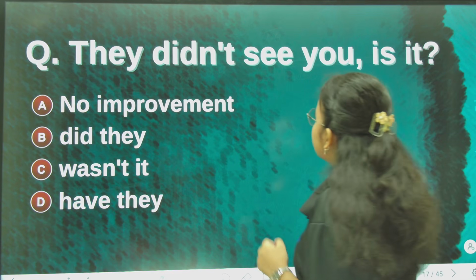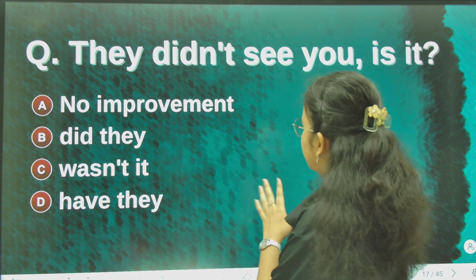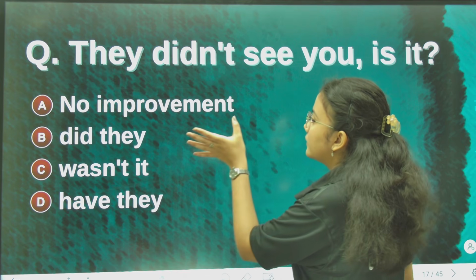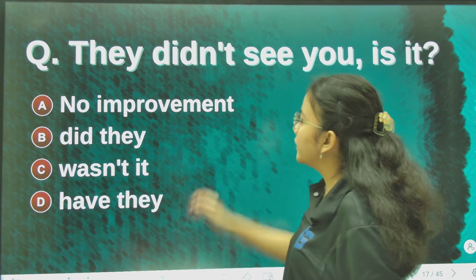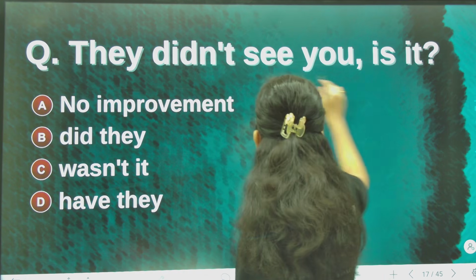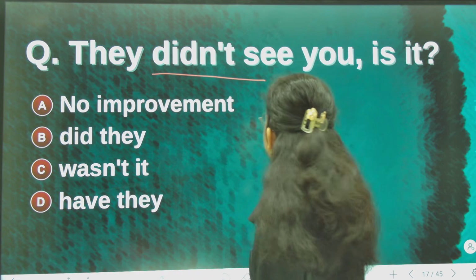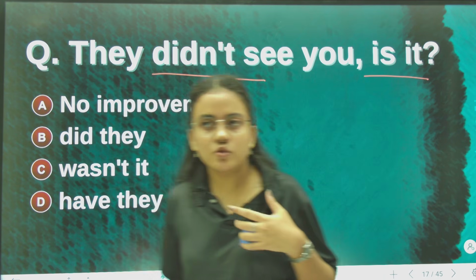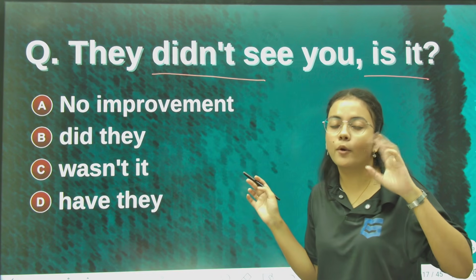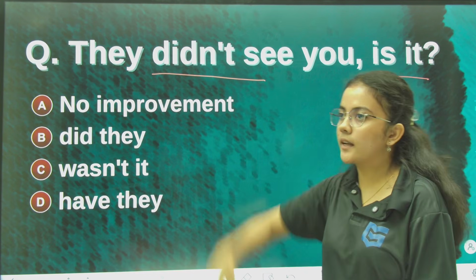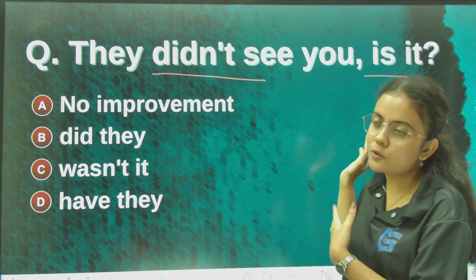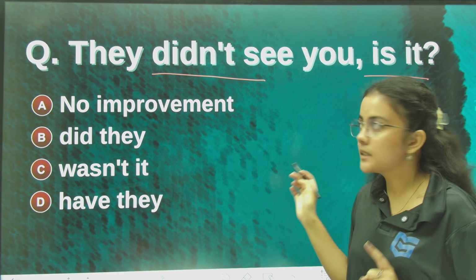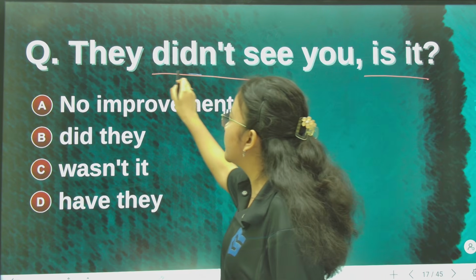Next, they didn't see you, is it? Now this is a question tag. Here you see, "they didn't see you, is it": one part is negative and the other positive. If we check the sentence from that point of view, the statement is negative and the question tag is positive, so it's correct. But the auxiliary verb here is did.